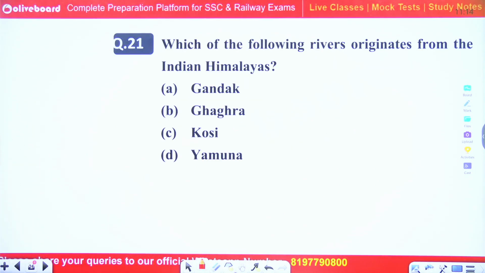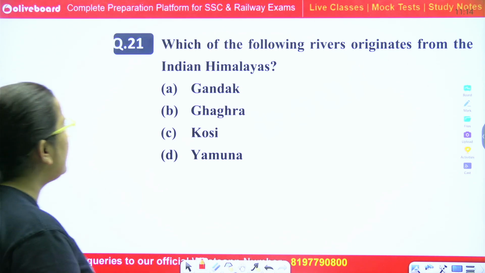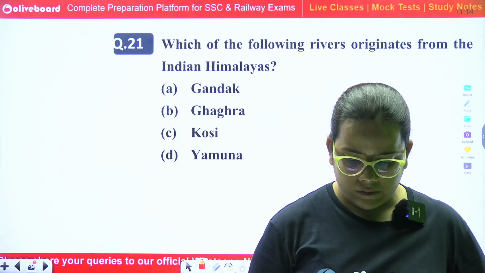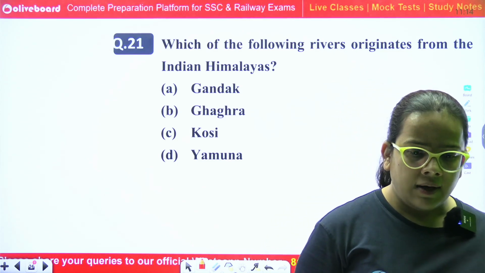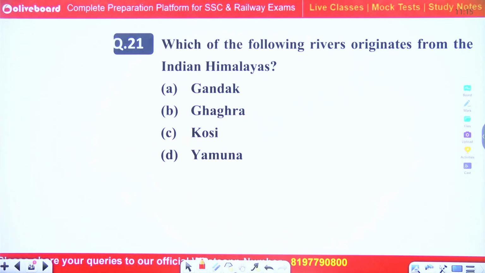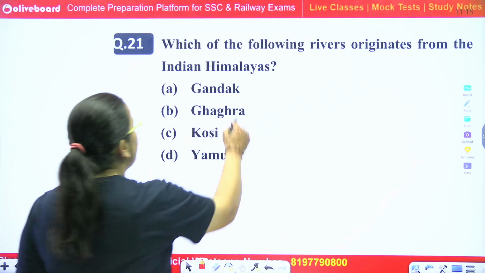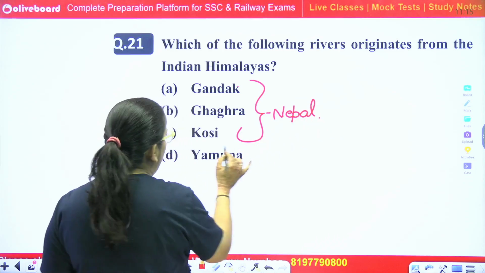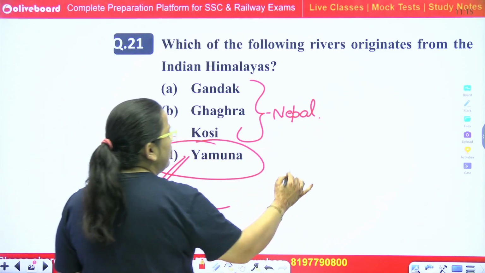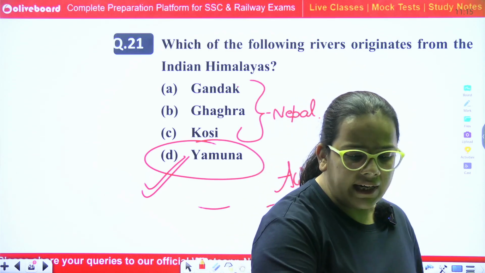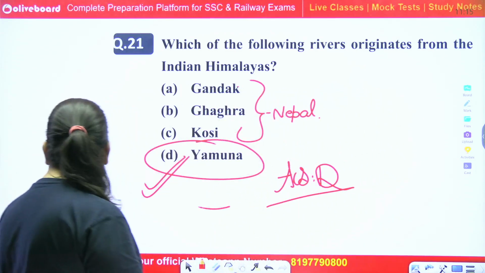Which of the following rivers originates from the Indian Himalayas? Gandak, Ghaggar, Kosi, Yamuna. Actually Gandak, Ghaggar, Kosi originate from the Nepal Himalaya, and Yamuna originates from the Indian Himalaya. So the correct answer is option number D, absolutely right answer. Moving to our next question, and your next question is here.